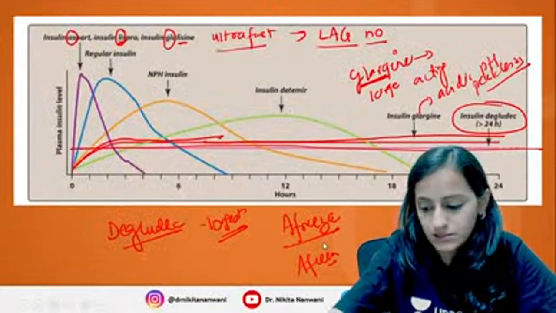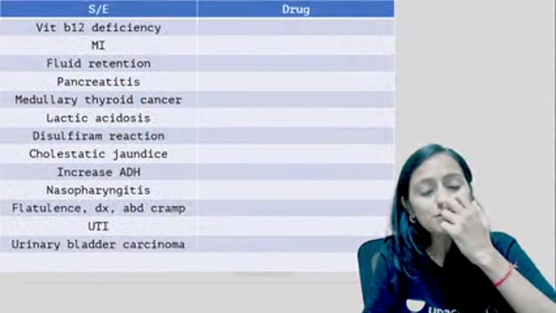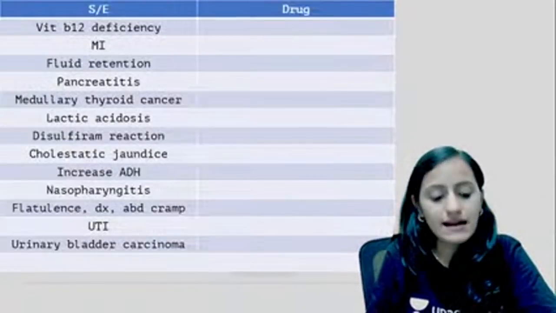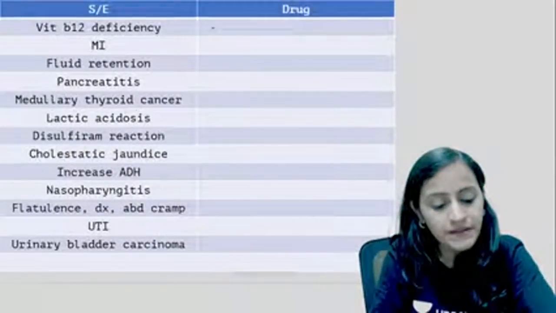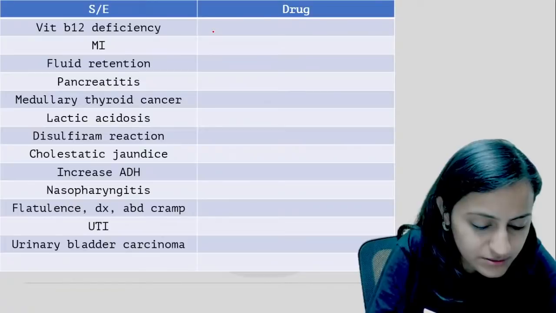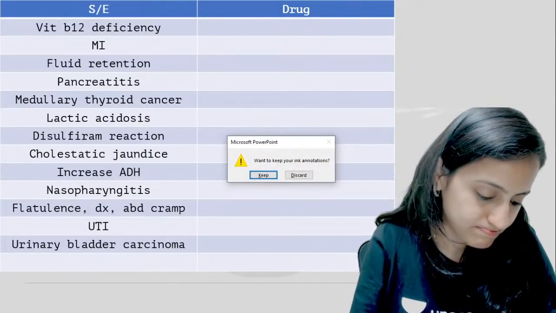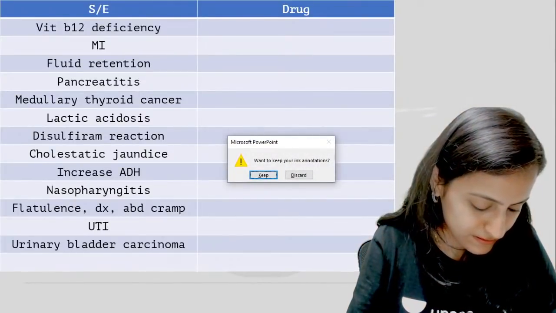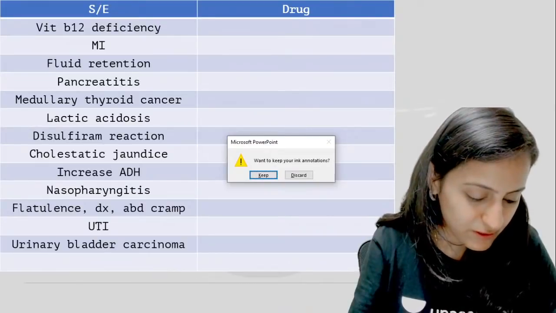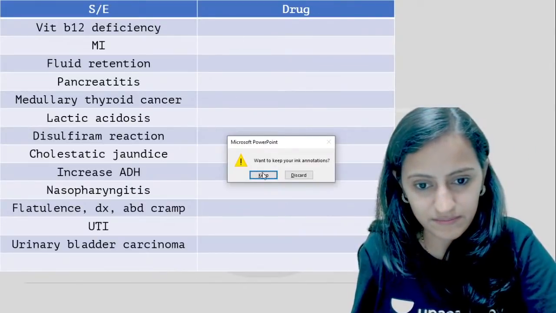Oh, what happened here? Okay. Now let's quickly have a look. Now we have seen the mechanism of action. Let's have a quick look at the very, very important. Is it working for everyone? Why am I not seeing that?